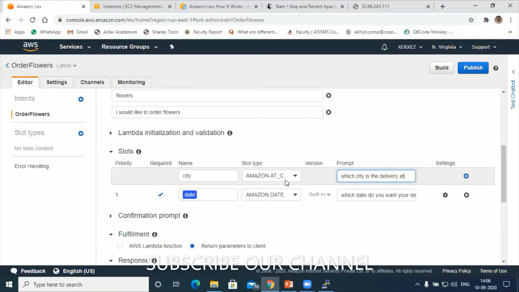Now next is the flower type. The flower type option is not available under the built-in slot types, so we can have a custom slot also. Let's create one custom slot. To create it, go to the left corner of this dashboard. After intent, there is an option called slot type. We can create the custom slot type here.